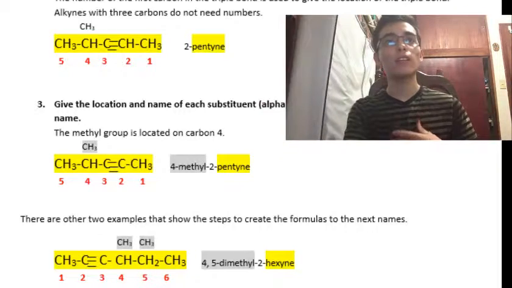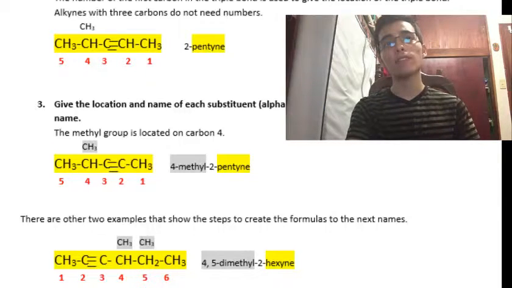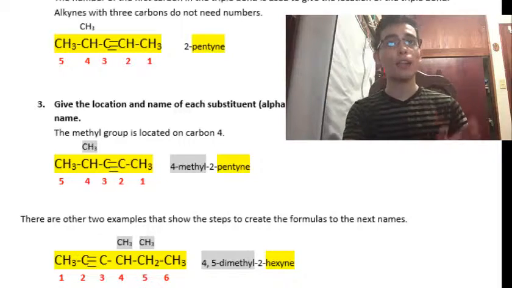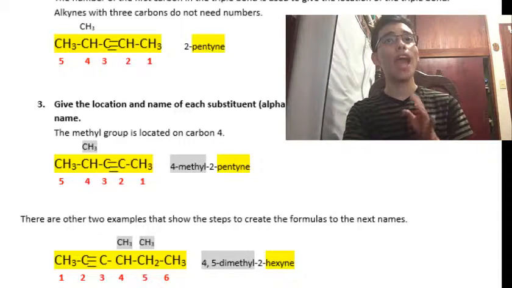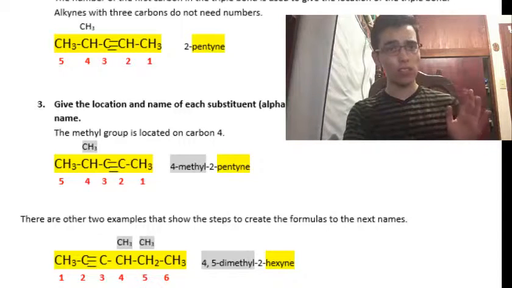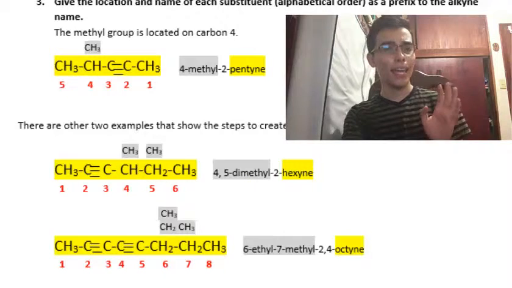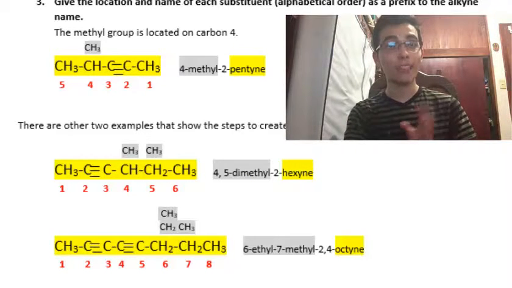And finally, the correct name will be 6-methyl-7-methyl-2,4-octane, because the main chain carbon has 8 carbons, so it will be octane.